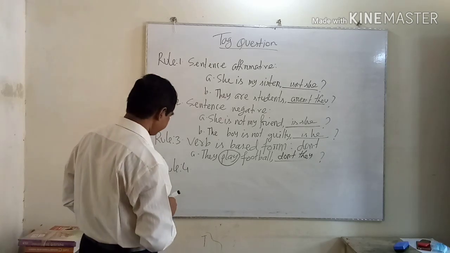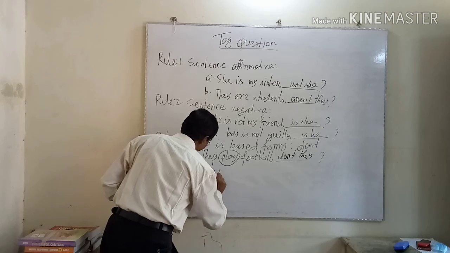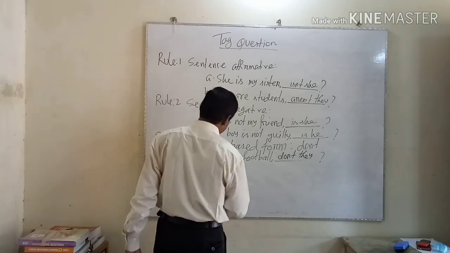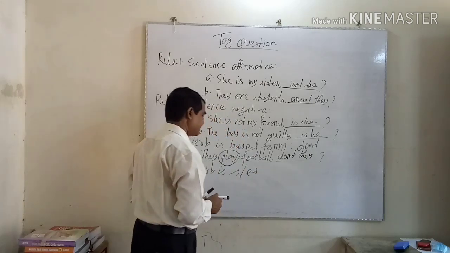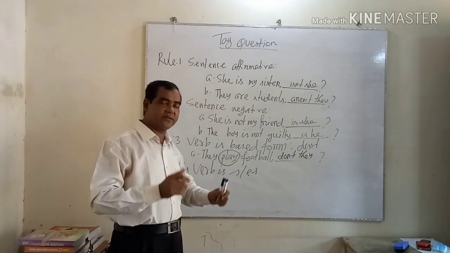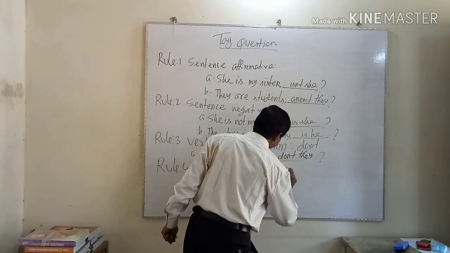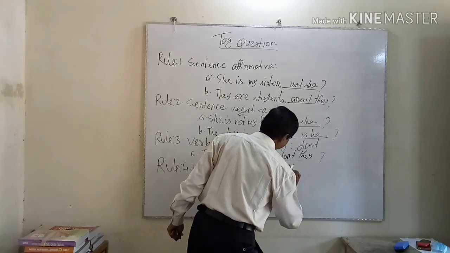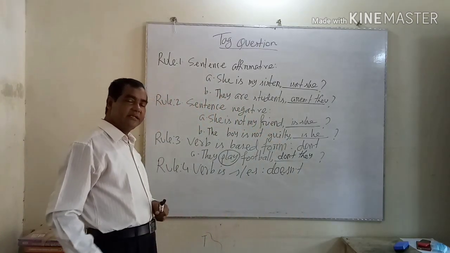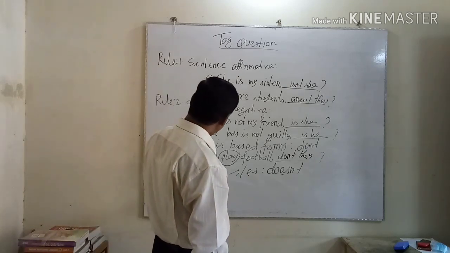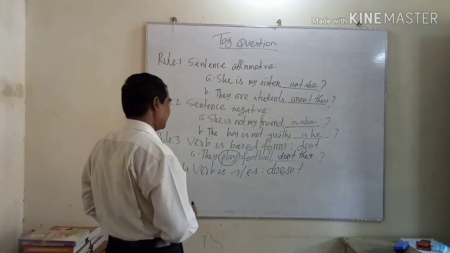Rule 4. If the verb is with s or es, the tag question will be doesn't.